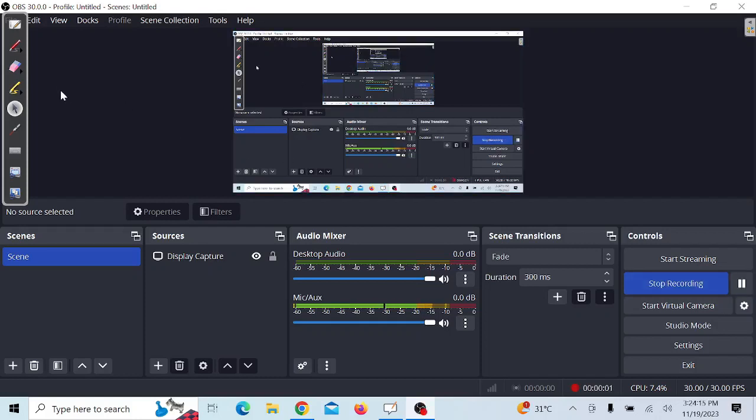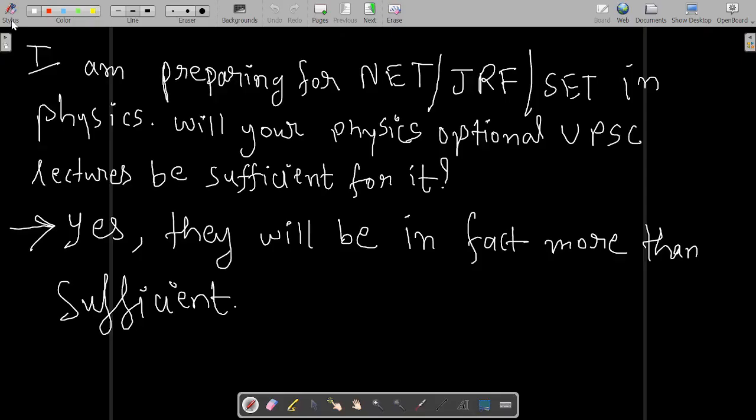In today's lecture, we are going to learn about the differences between CSIR NET and physics optional of UPSC. Why is the CSIR NET exam easy? If you are giving the CSIR NET exam in physics, it is comparatively easy as compared to physics optional of UPSC. Why? I am going to discuss that.